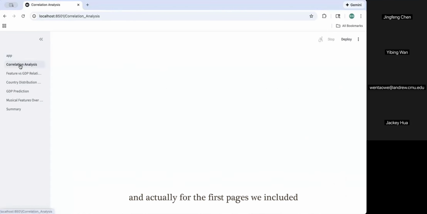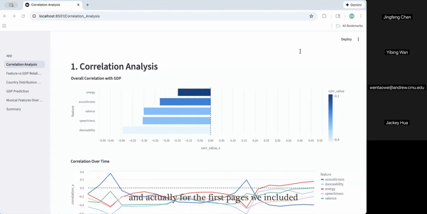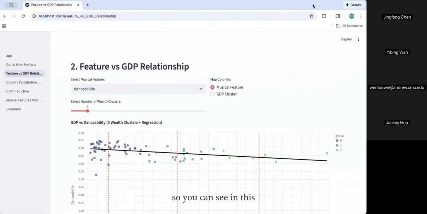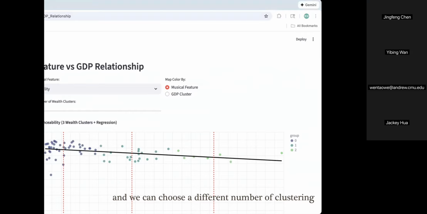For the first page, we included correlation analysis, displaying a chart showing the overall correlation and a time series plot showing the temporal trend of different features. In the feature versus GDP relation panel, the relation between each feature and country GDP is further expanded. And we can choose a different number of clustering centers. It can also be visualized in the stack plots and colored on the map.